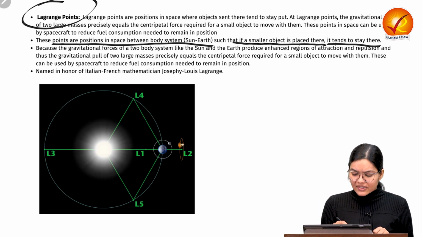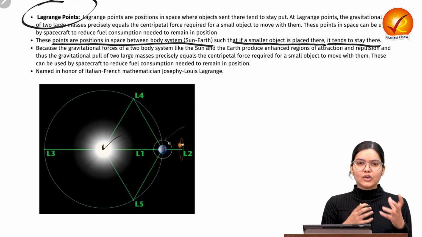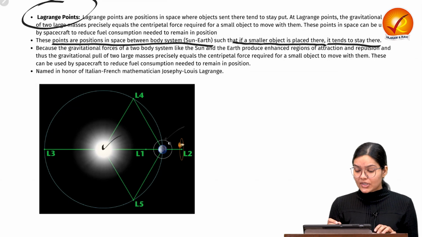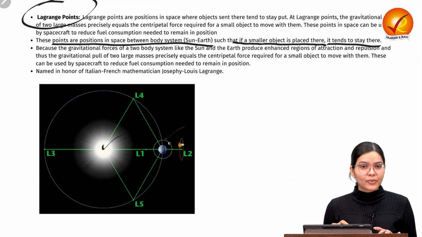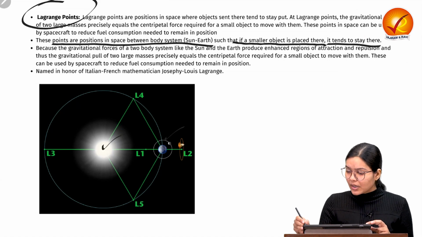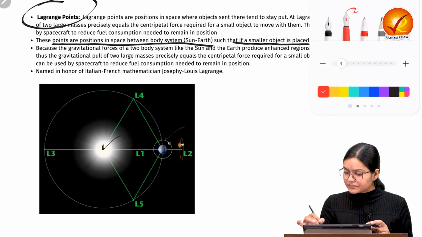Why does it stay? Because different gravity is working there. We know gravity is a function of 2 things, the mass and the distance. In a 2 body system, one is the Sun and the other is the Earth.